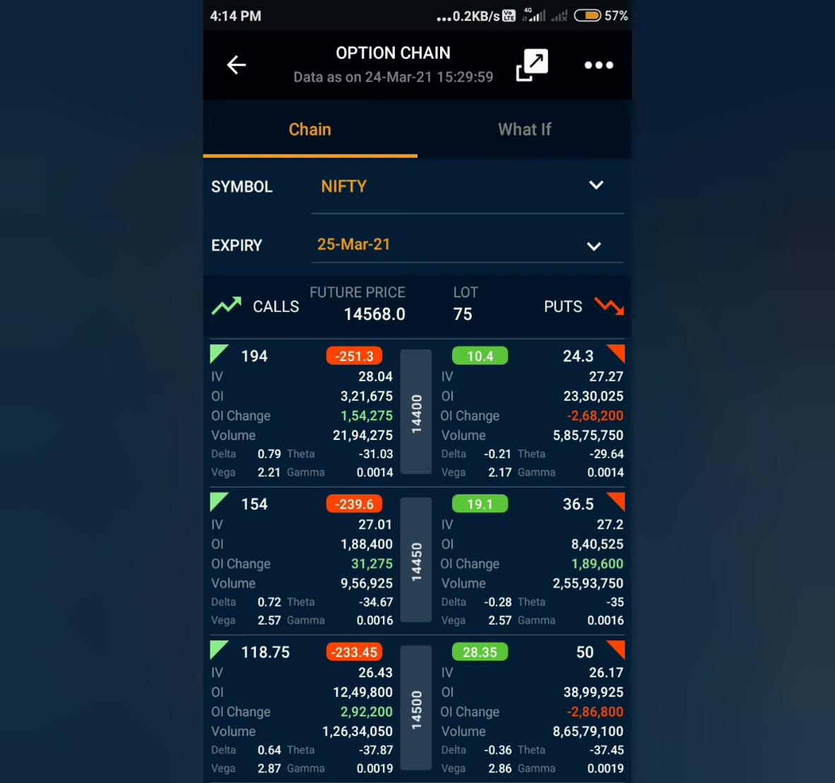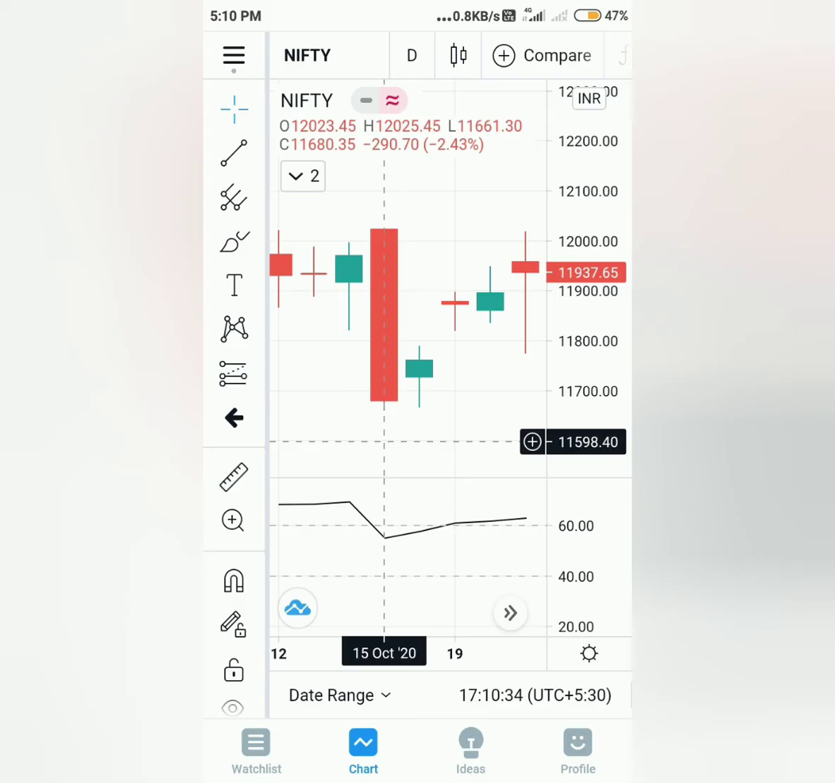And last time when I saw similar kind of data, Nifty went down by 3 to 400 points. So this time too the data is negative, and I won't be shocked if we see a huge fall coming tomorrow too. So last time when we saw this kind of data was on 15th October 2020 when Nifty opened at 12,025 and closed at 11,660.